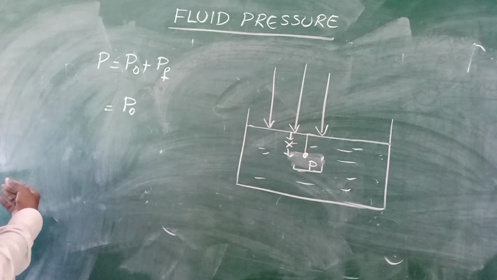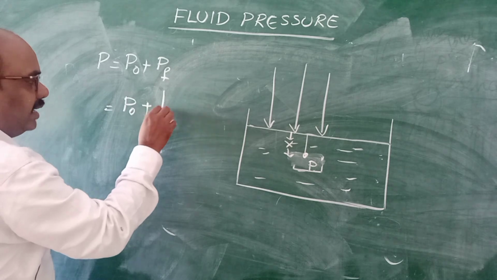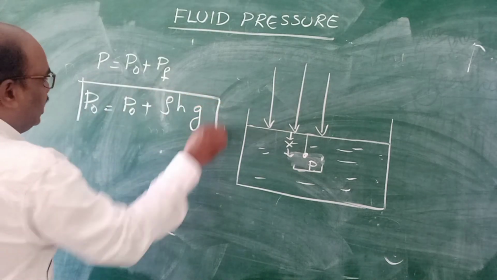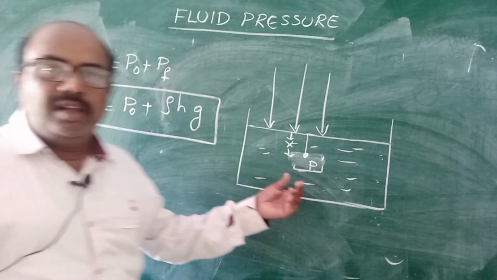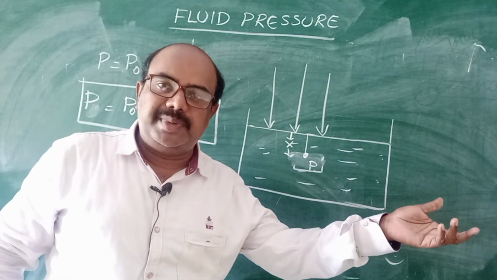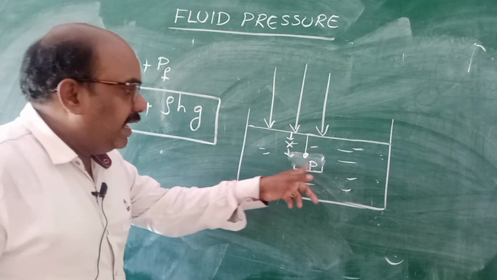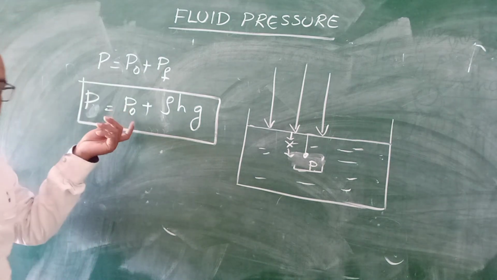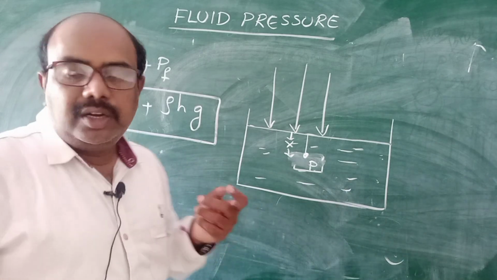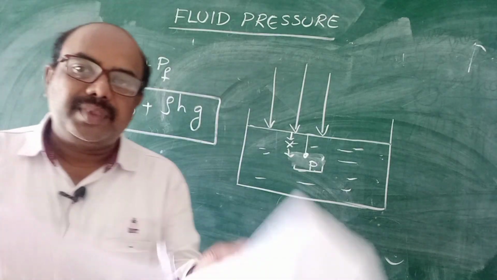Atmospheric pressure is denoted by P naught, whereas pressure by the fluid is, you know, rho g h. If you place this container in the atmosphere, the net pressure acting on this point is equal to atmospheric pressure P naught plus h rho g. This is the final formula to find the pressure acting on a particle x distance from the free surface.